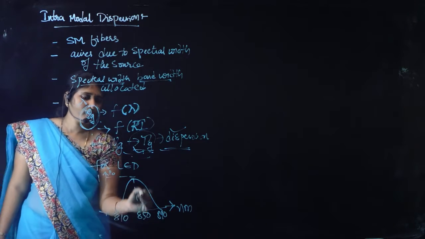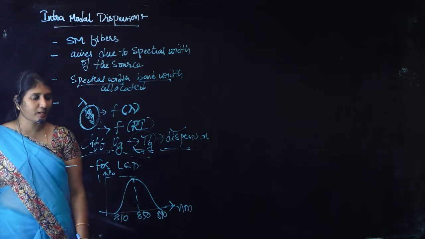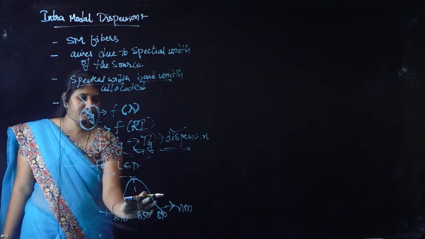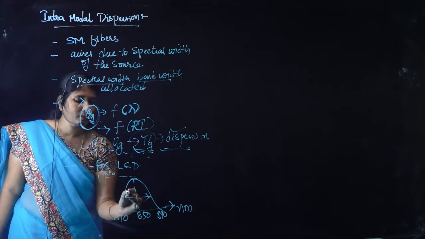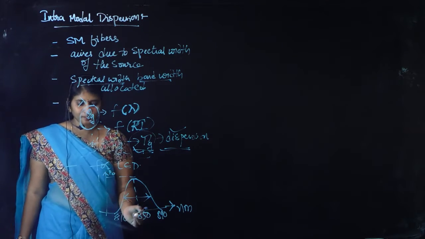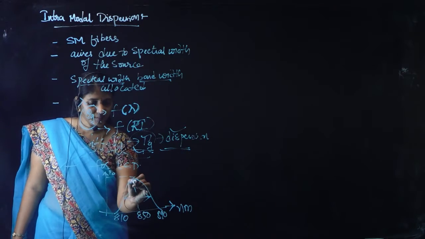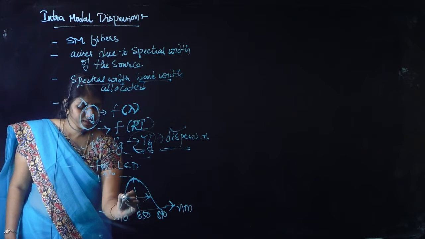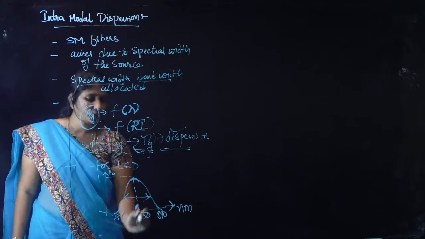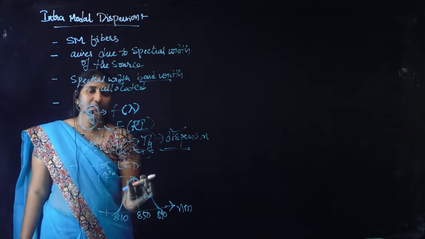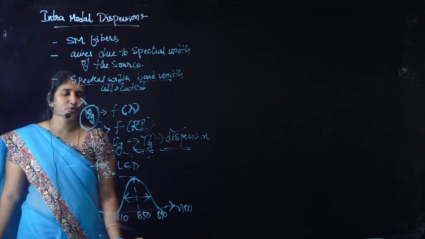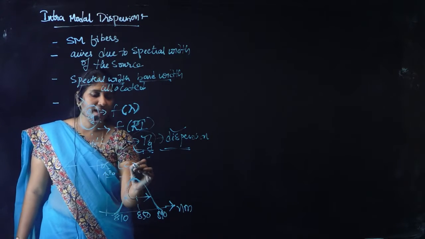At 850 nanometers, the LED has maximum peak output power, and hence this is the maximum spectral width of this particular source. So this wider spectral width will exhibit more dispersion than the narrower spectral width. So the spectral width should be as minimum as possible compared to LEDs.